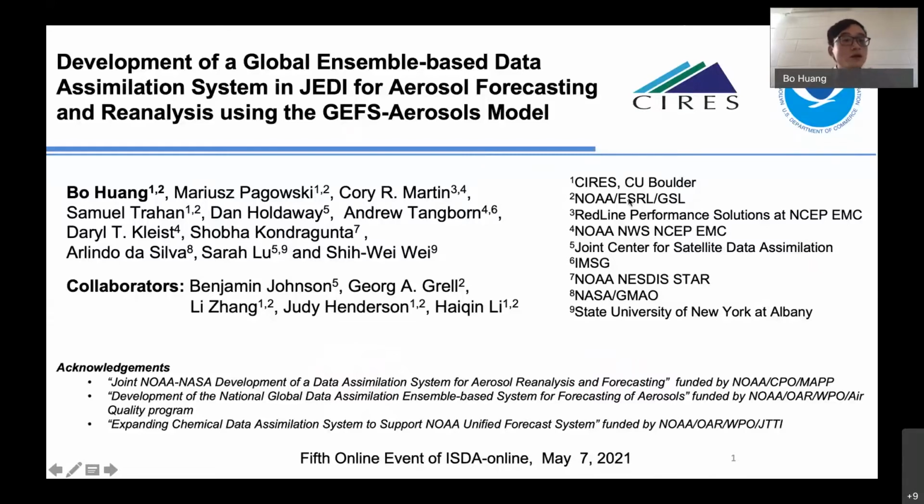Okay, it's good. So the title of my presentation is Development of a Global Ensemble-based Data Assimilation System in JEDI for Aerosol Forecasting and Reanalysis using the GEFS-Aerosols model.